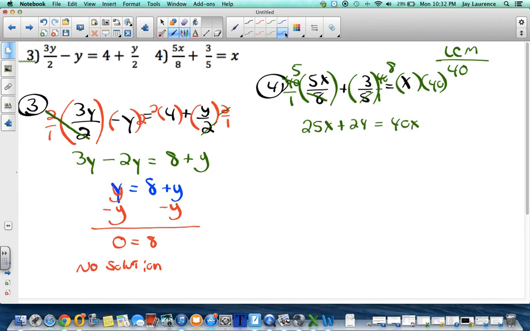I've got x's on both sides of my equation. I don't like that, so I'm going to take one of them away. I like to usually take away the smaller coefficient of x, and you've heard me say that before. So those will cancel. I'll be left with 24 equals 15x. I'll divide by 15. Again, don't skip steps. Show that step.